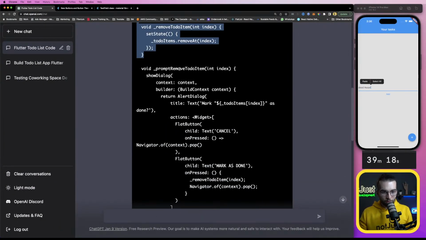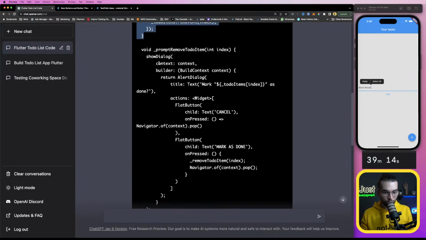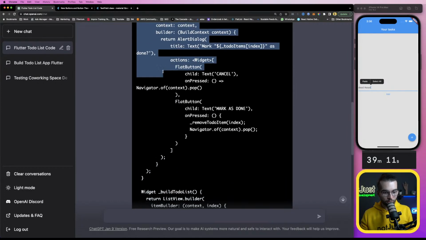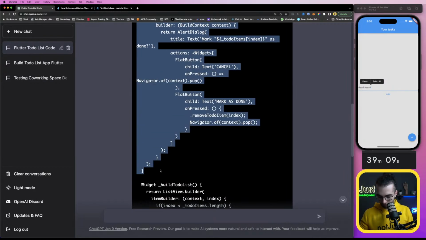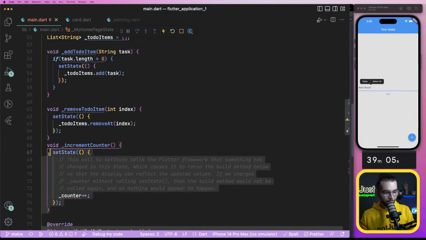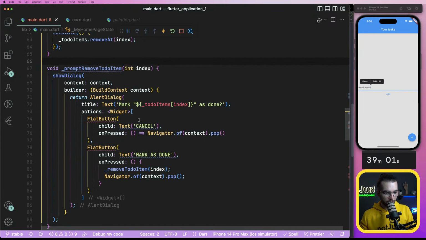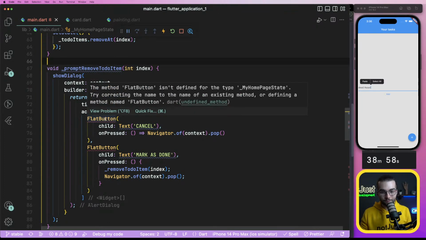Then we have promptRemoveTodoItem. That's a function that will probably show a dialog. Perfect. Let's put it somewhere here. Increment counter, I don't need it anymore. It's a function. FlatButton.